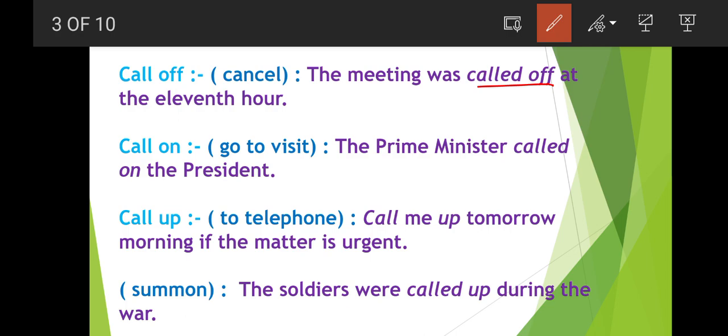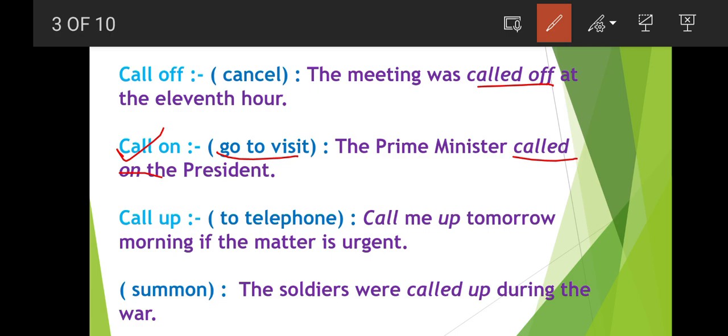Next, call on. Call on means to go for a visit. The prime minister called on the president means he went to visit, to meet with the president.